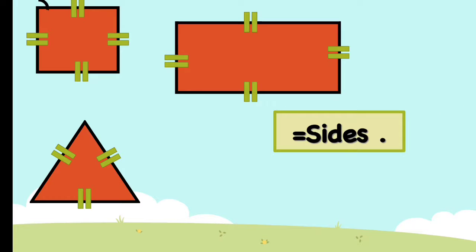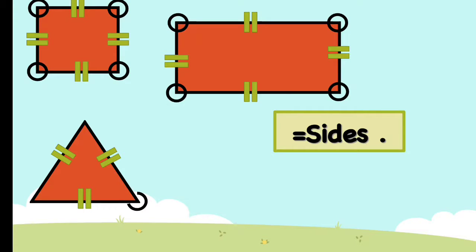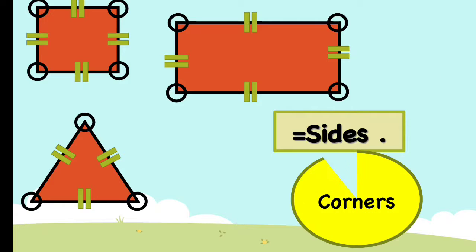Now, all these pointy joints here of a square, a rectangle and a triangle are called corners, okay? Now, the straight lines are called sides, and these pointed joints are called the corners.